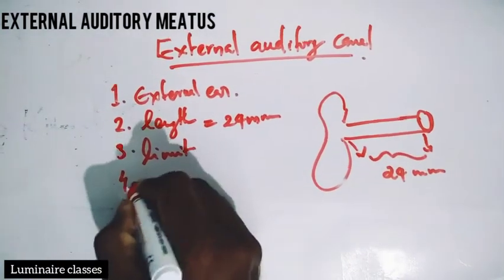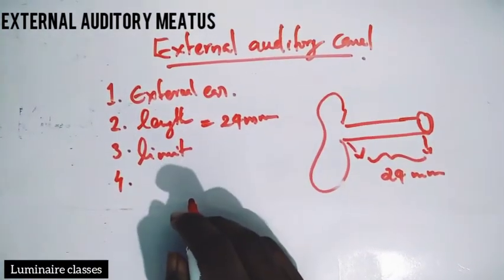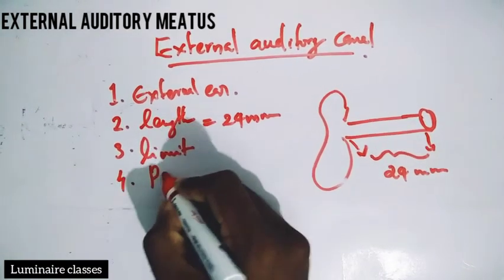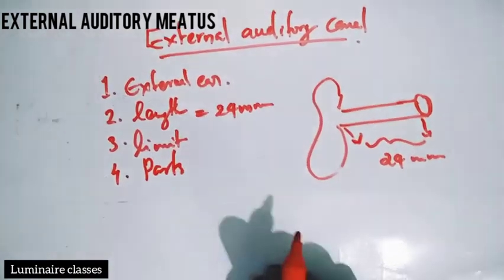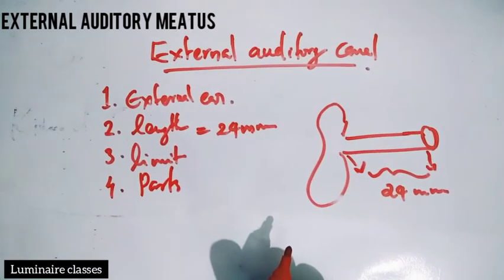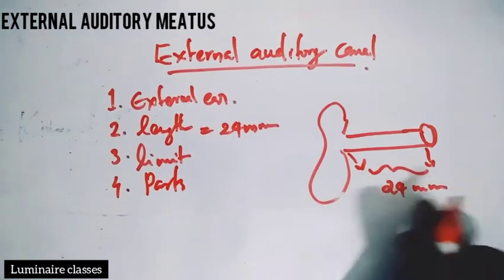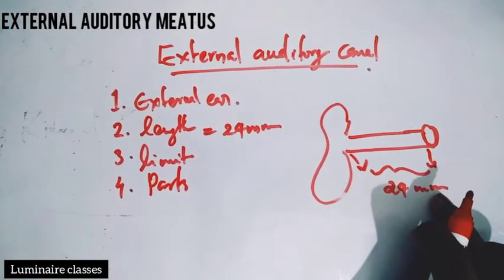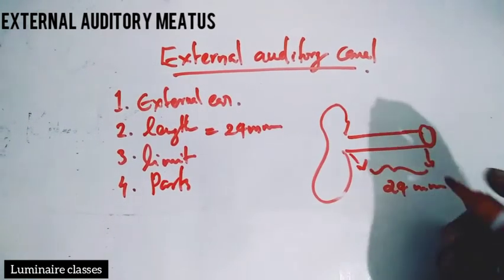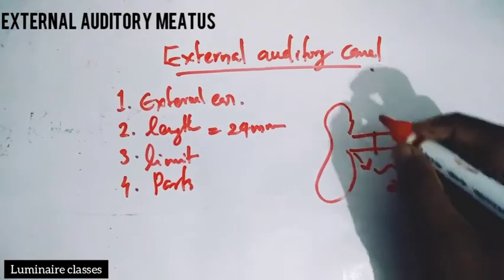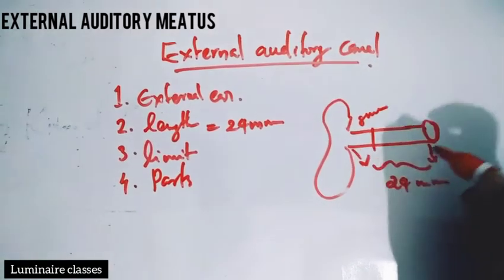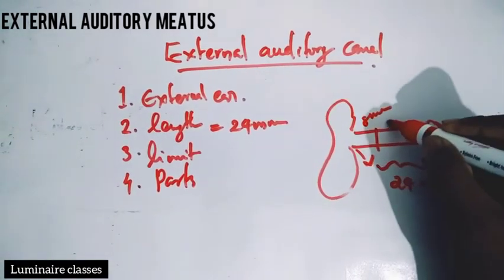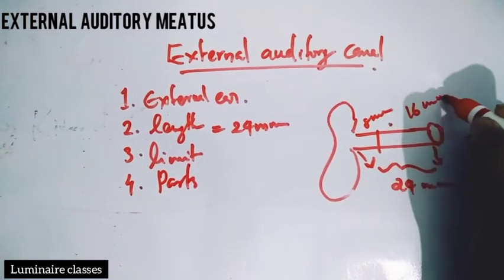And the fourth point about the external auditory canal is parts. What are the parts of the external auditory canal? The 24 millimeter total length is divided as the initial segment of 8 millimeter and the final segment of 16 millimeter.